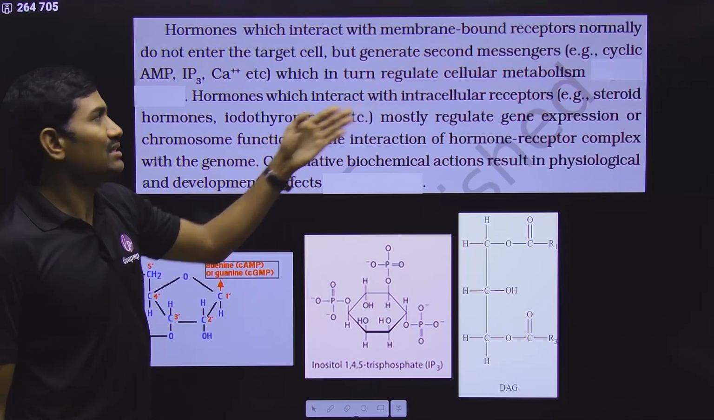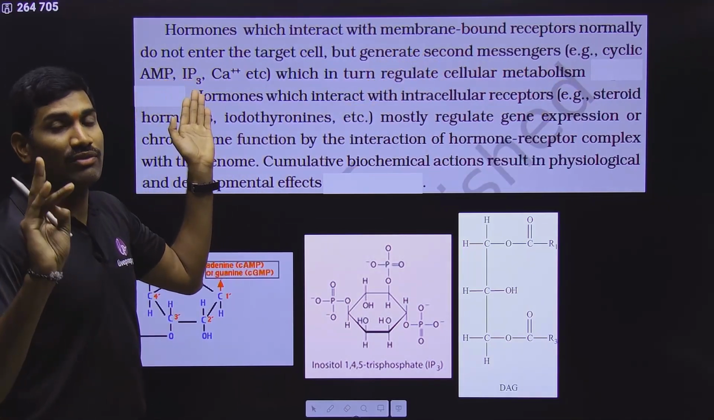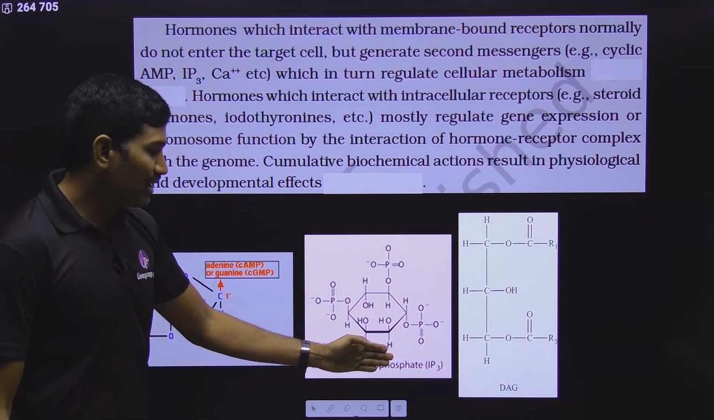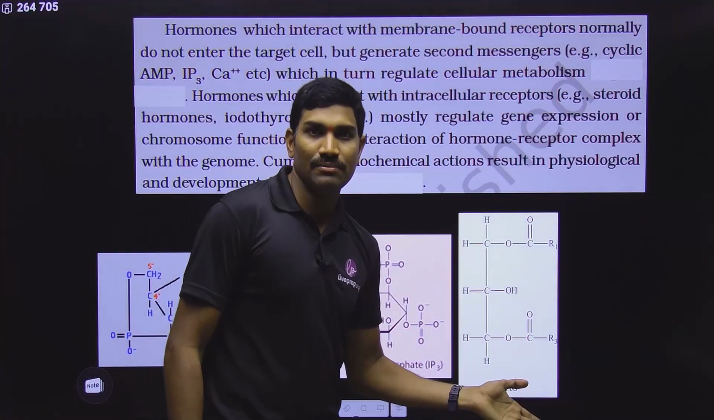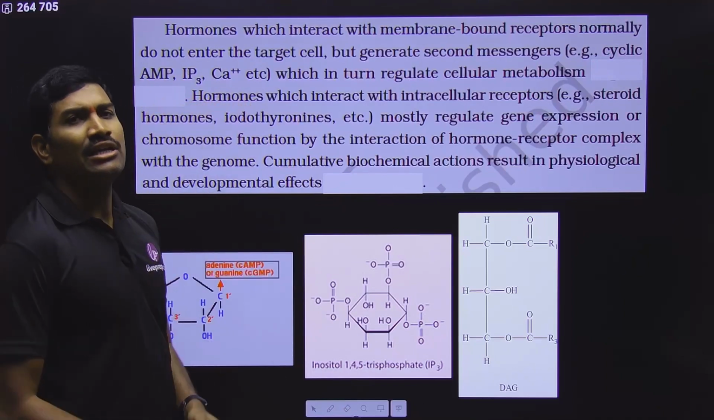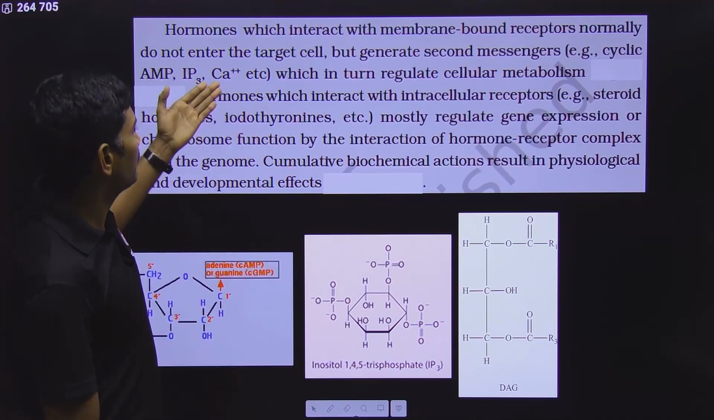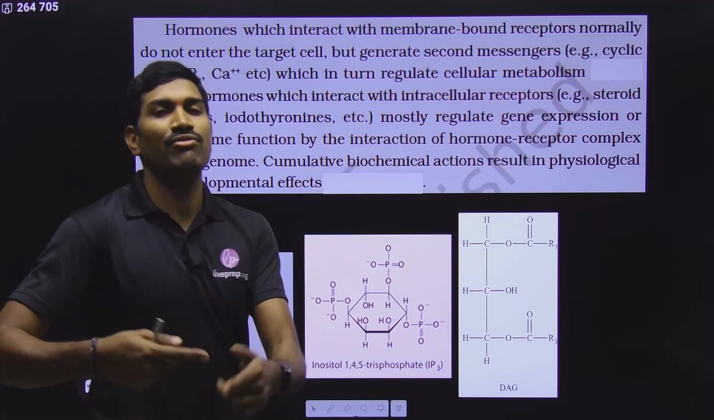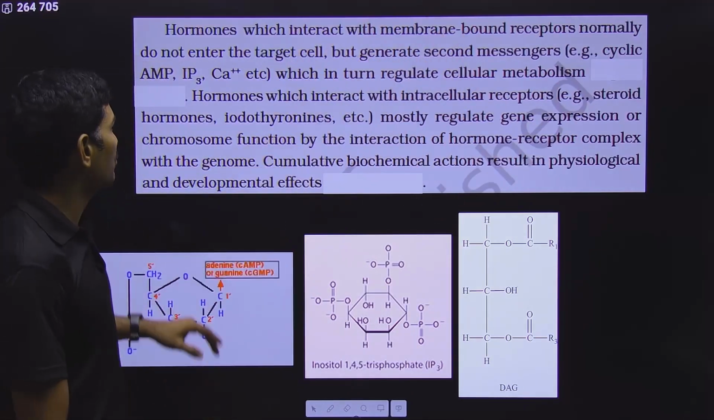What are the different second messengers? Like cyclic adenosine monophosphate, cyclic guanosine monophosphate, cGMP, that is also a second messenger. IP3, inositol 1,4,5 triphosphate, and calcium ions. And not only this, DAG, diacylglycerol. Glycerol having two fatty acids. This is also a different type of second messenger. In this way, according to the type of hormone, different types of second messengers are produced, which in turn regulate cellular metabolism. Now this second messenger will follow some sequence of reactions, so that in this way it will control various activities of the cell.